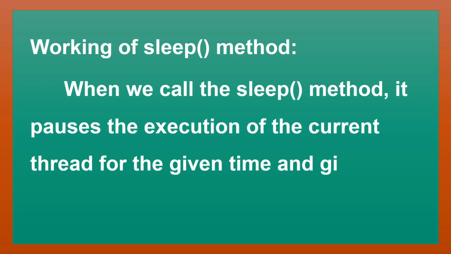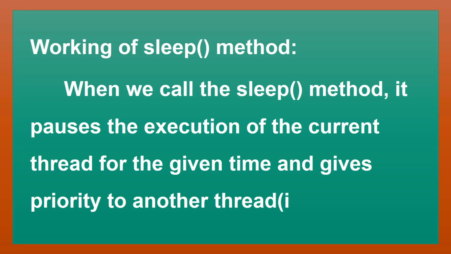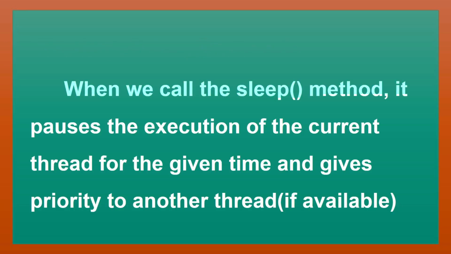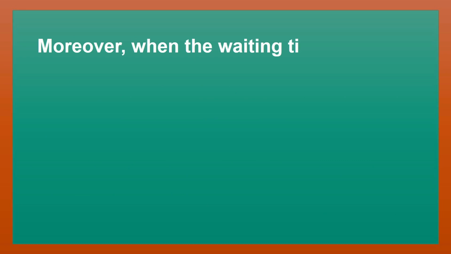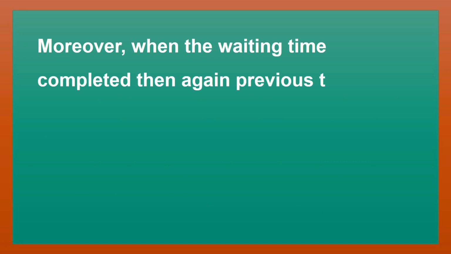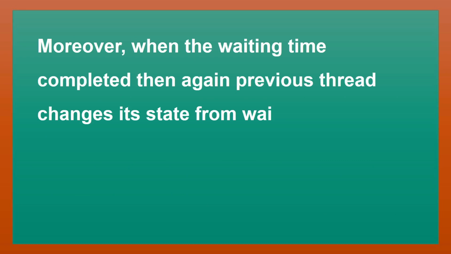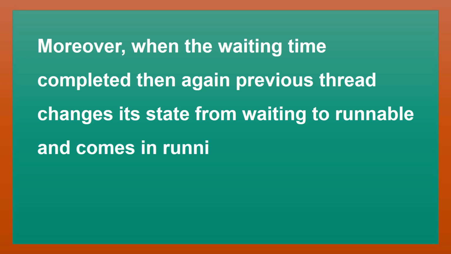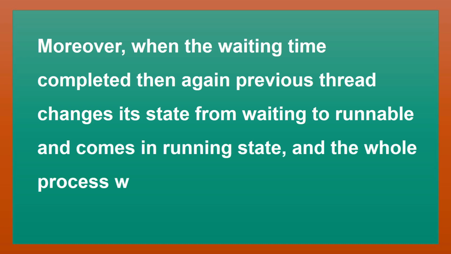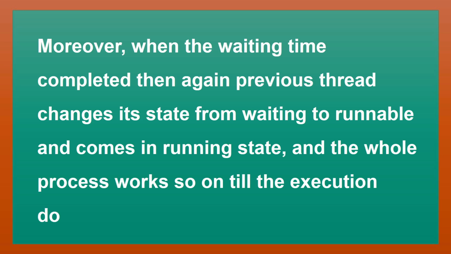Working of the sleep method. When we call the sleep method, it pauses the execution of the current thread for the given time and gives priority to another thread, if available. Moreover, when the waiting time is completed, the previous thread changes its state from waiting to runnable and comes into the running state. The whole process works like this until the execution completes.